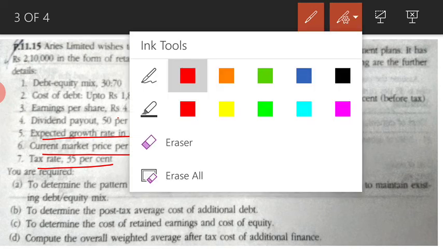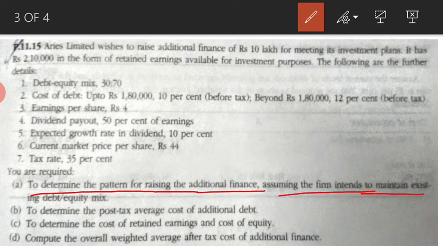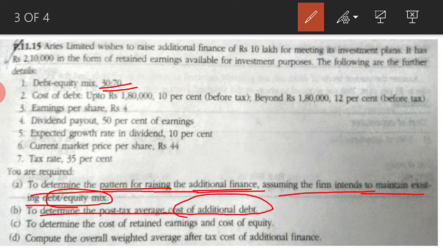So these are the details given to us, and they have asked us to determine the pattern of raising additional finance, assuming the firm intends to maintain the existing debt equity mix. Since they have given the 30-70 ratio, we first find out the pattern of raising the additional finance. Second, determine the post-tax cost of debt, that is KD after tax.